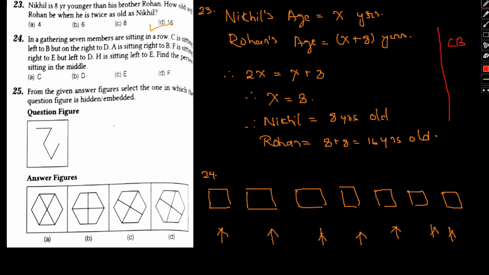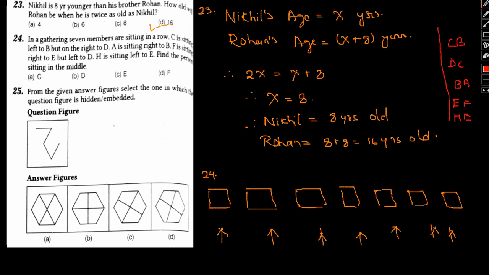And A is to the right of B. F is sitting to the right of E. H is sitting to the left of F. Find the person sitting in the middle.